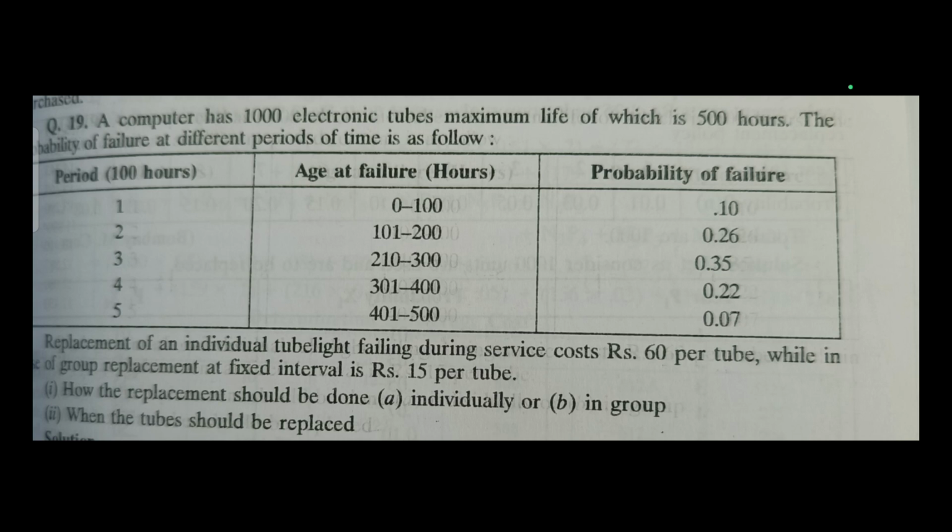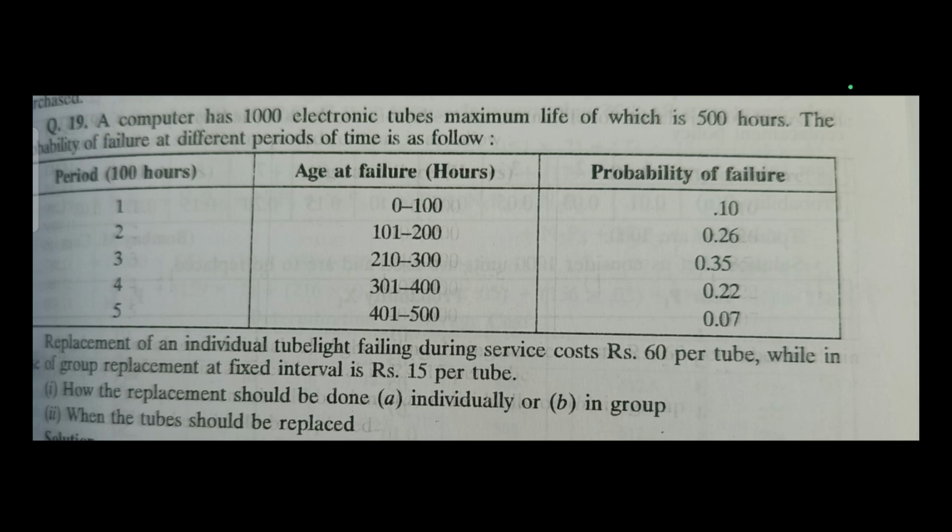Now the confusion in your minds might be what we have to do with the second column, that is, age at failures: 0 to 100, 101 to 200. You need not do anything with this. This is just additional information given to you. The question by the students was about the first line: a computer has 1000 electronic tubes, maximum life of which is 500 hours. This is the same as what is given in the second column, 0 to 500 hours, so you need not do anything. The 1000 is your N, the period is given so x is there, and the probability is there. So you can do it like a very simple question.